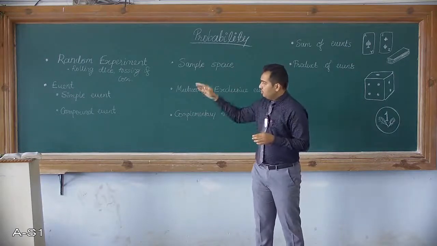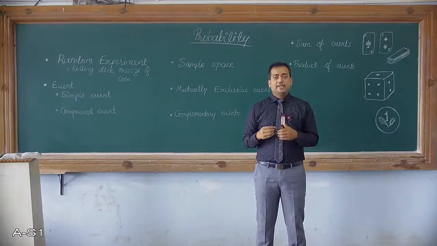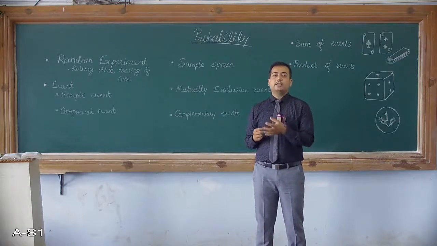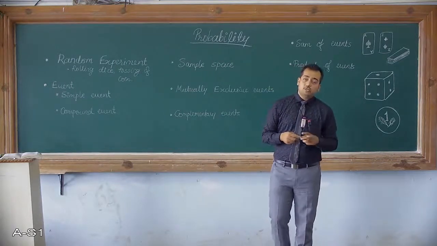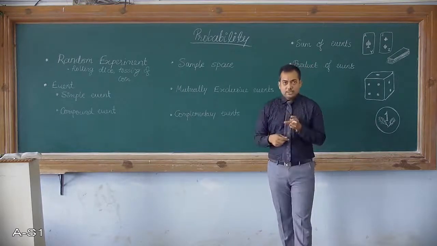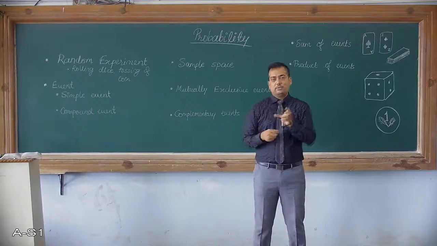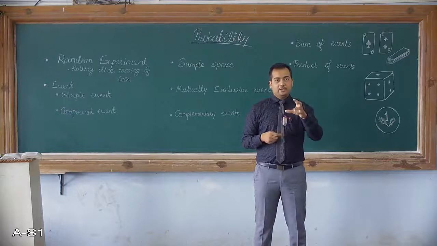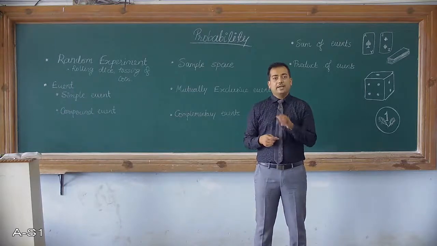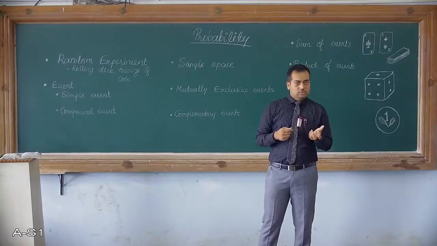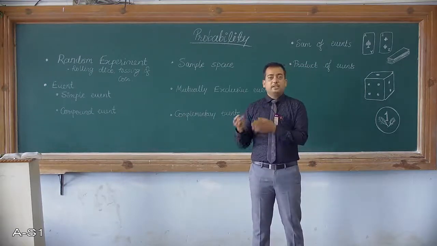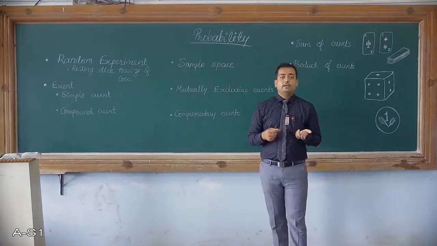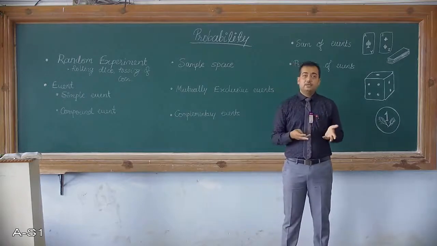Now, if rolling of a dice is the random experiment, then getting 2 from the dice is your event. Or you can say getting an even number from the dice can also be an event. So event is basically the outcome from the random experiment. If your experiment is drawing a card from the playing card deck, then getting a red card is also an event. If there are tickets numbered from 1 to 20 and you randomly choose one, and if you get ticket number, say, 16, then that's an event.